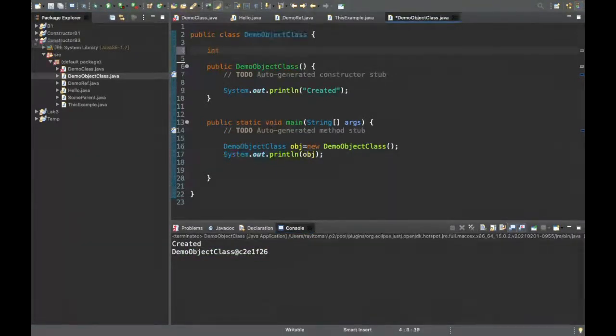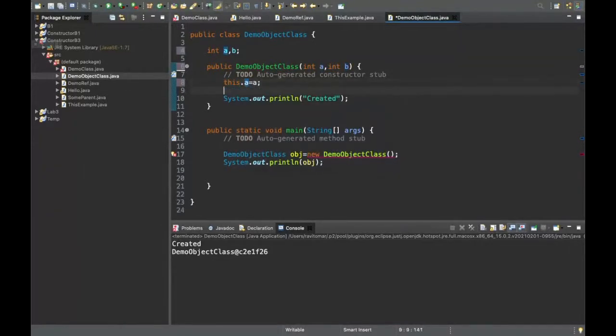Suppose I have inside this class some values, maybe int A and B, and I parameterize it: int A, int B, this.a is equal to a, this.b is equal to b, right?